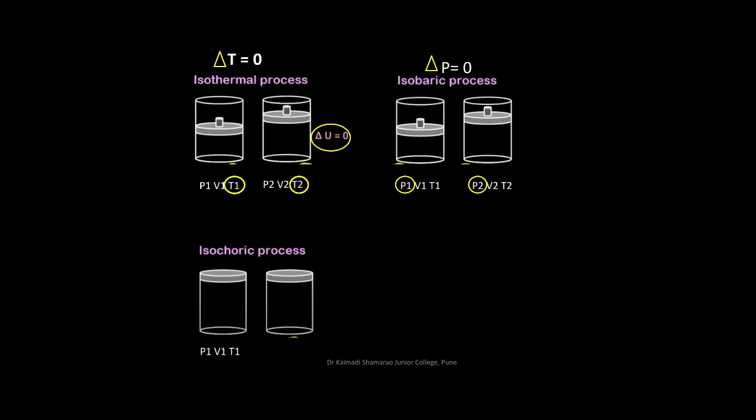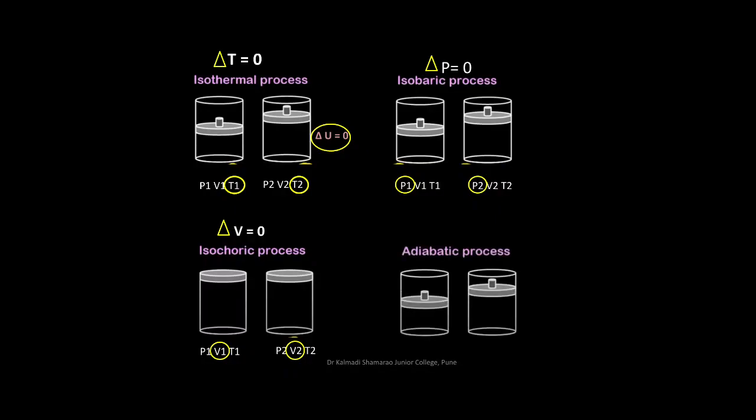Next we have isochoric process. Let P1, V1, T1 be the variables of the initial state, P2, V2, T2 be the variables of the final state. In this process, volume remains constant throughout the process. Hence, V1 is equal to V2. Thus, we can say that delta V is equal to 0.